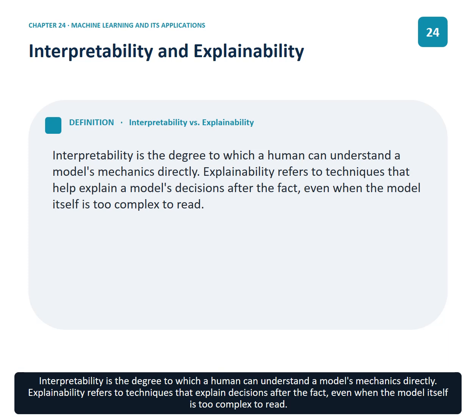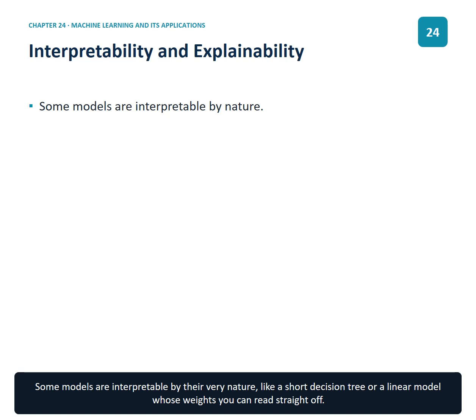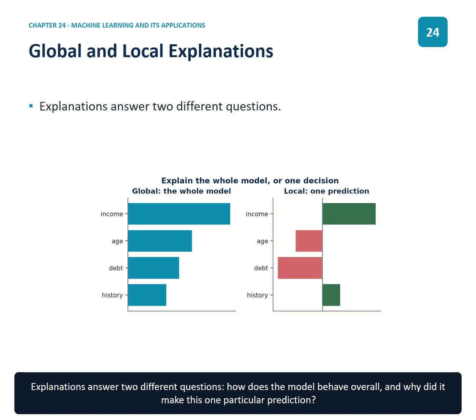Interpretability is the degree to which a human can understand a model's mechanics directly. Explainability refers to techniques that explain decisions after the fact, even when the model itself is too complex to read. Some models are interpretable by their very nature, like a short decision tree or a linear model whose weights you can read straight off. Explanations answer two different questions. How does the model behave overall, and why did it make this one particular prediction?